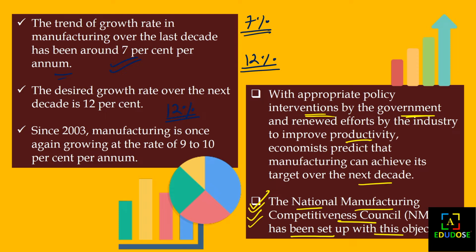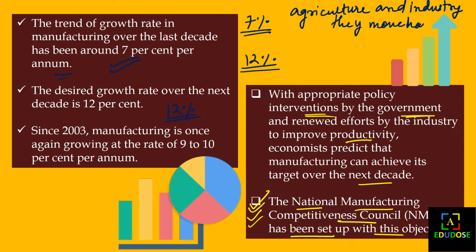I have to give you another thing that I forgot to give you in the earlier slide: agriculture and industries move hand in hand. This means that when industries rise, agriculture will also have a boost. For instance, agro-based industries in India give a major boost to agriculture by raising its productivity.